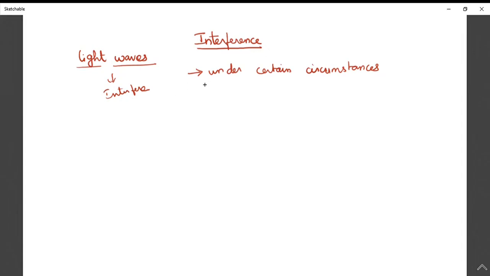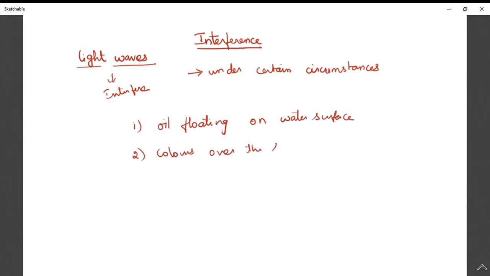So let me give a few examples so that you can understand. One is oil floating on a water surface. The second one is colors over a soap bubble. These two examples I have taken to explain interference.